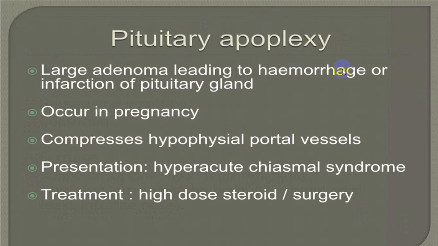Pituitary apoplexy is because of hemorrhage, a large adenoma leading to hemorrhage and destruction or infarction of the pituitary gland. It occurs very commonly in pregnancy, and that we call postpartum pituitary apoplexy, or it is also called Sheehan syndrome. There is a compression of the hypophyseal portal venous system resulting in ischemia and necrosis, or what we call infarction, or we also use the word pituitary apoplexy. Along with that, you can have hyperacute chiasmal syndromes. Here you will need surgery and you might need a high dose of steroids.